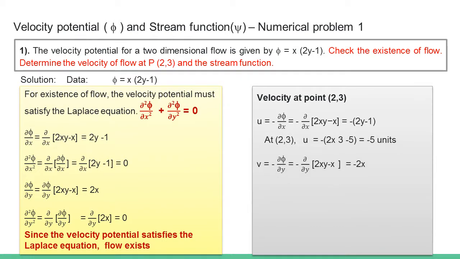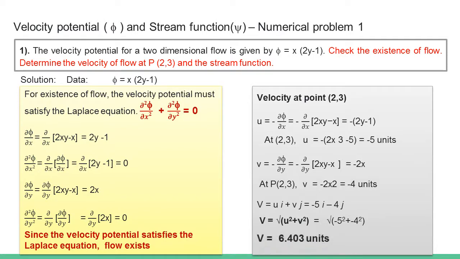Similarly, v is equal to minus dou phi by dou y, which gives minus 2x as v. At the same point we get v is equal to minus 4 units. So the velocity vector is u i plus v j, which is minus 5 i minus 4 j for this case. The velocity magnitude is found by the square root of u square plus v square, which gives 6.403 units.